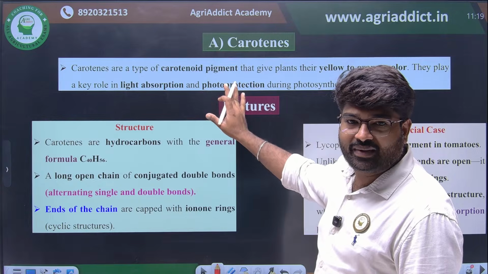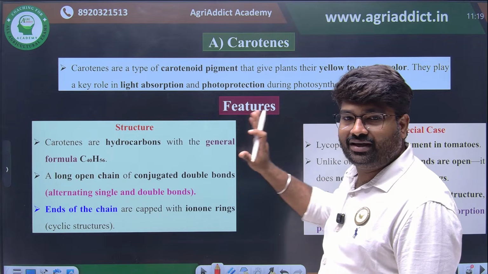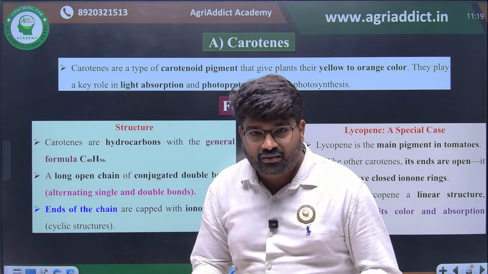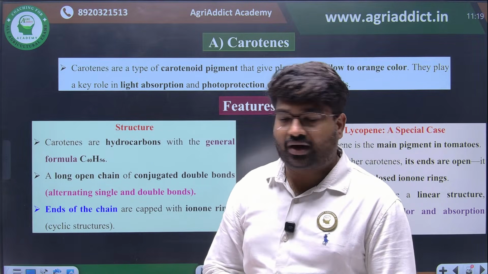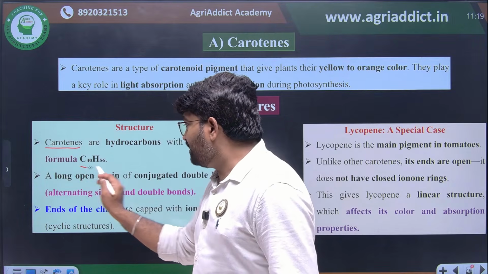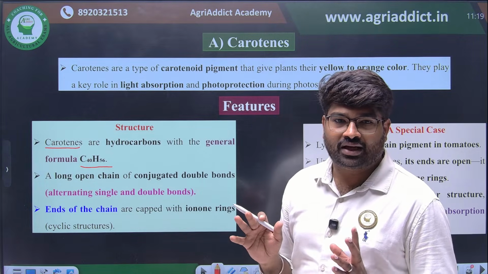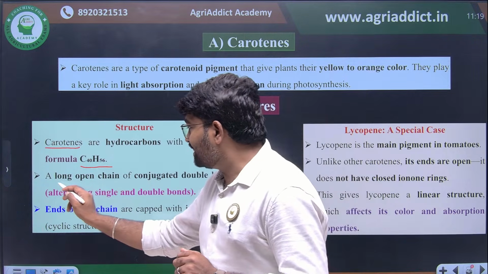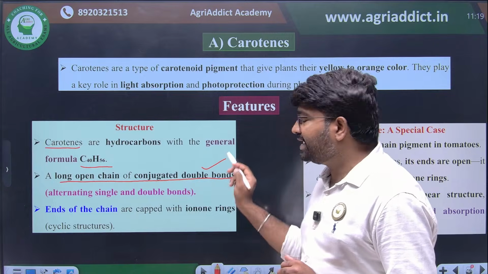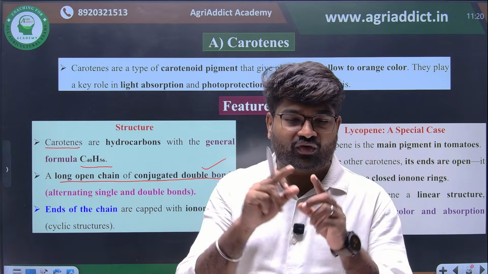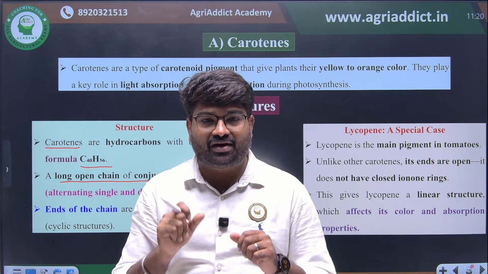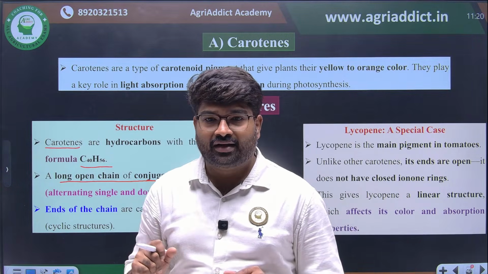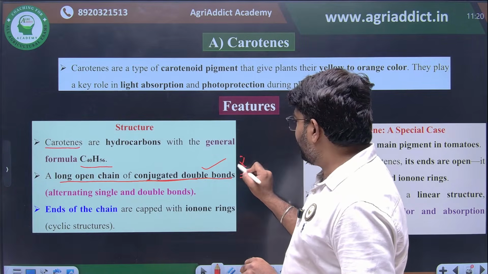Two classes will be there: carotenes and carotenols. The most important thing, they can ask the general formula or molecular formula for carotenes. Carotenes means C40H56. And most important, it is an open chain of conjugated double bonds. If you see the chlorophyll molecule, it has a ring-like structure, but this is an open chain of conjugated double bond molecule. This is another important point you have to remember.